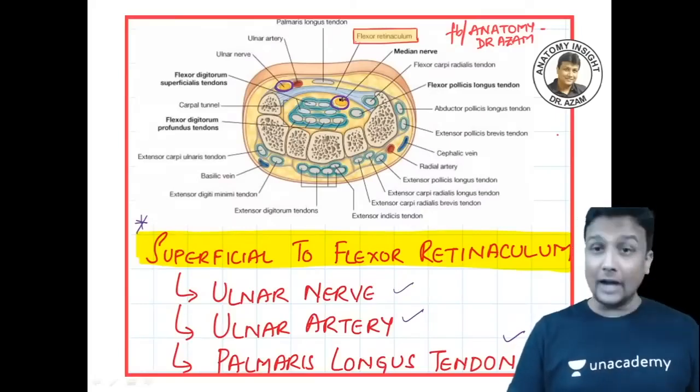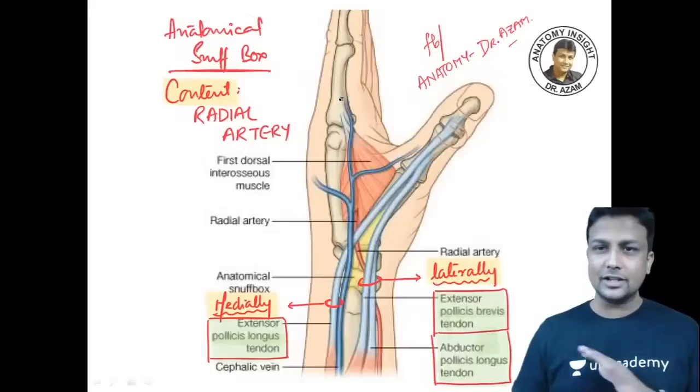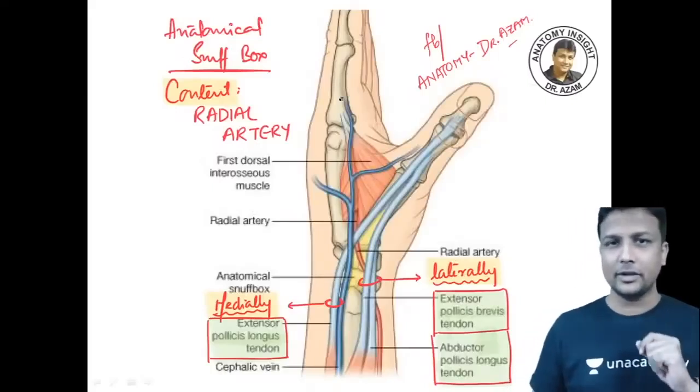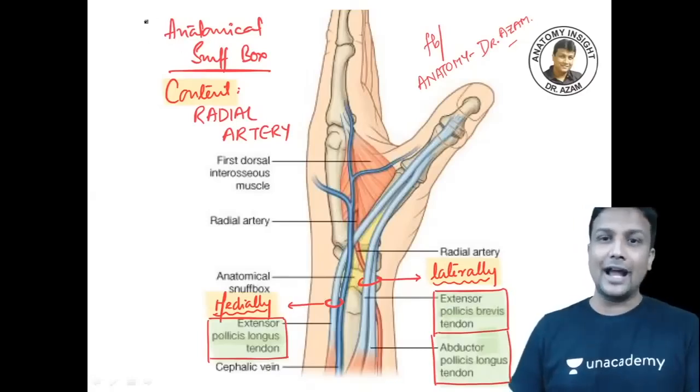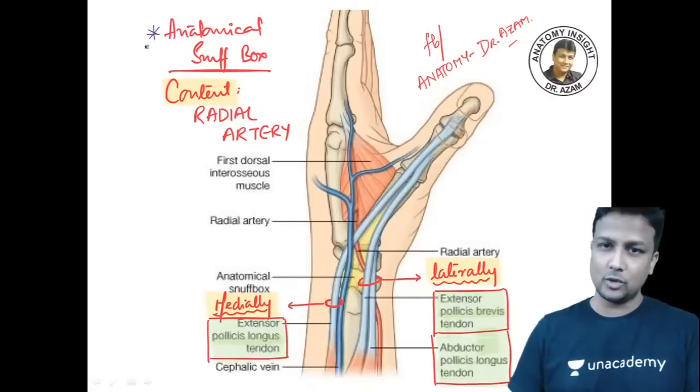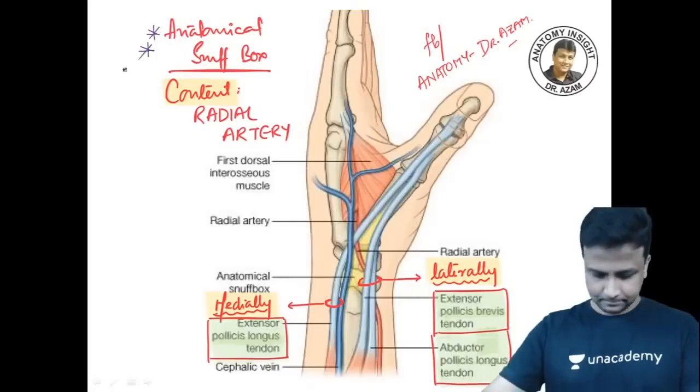Is it okay? Now, after completing this concept, welcome to the last and final, very important concept to be revised in your upper limb topic. Even last year, in 2019, there was a question given about the anatomical snuff box. You know the anatomical snuff box?